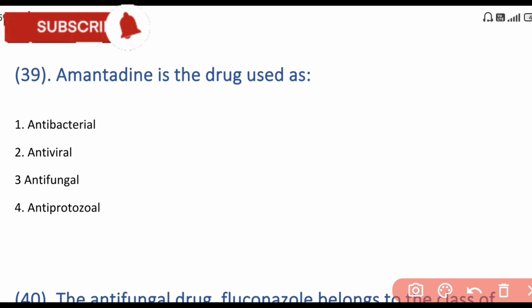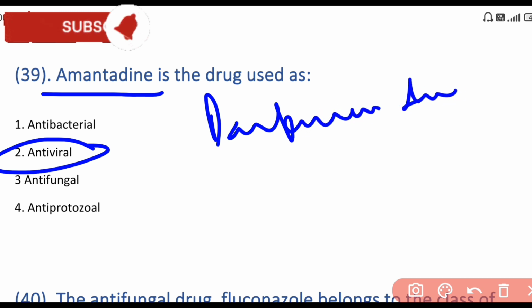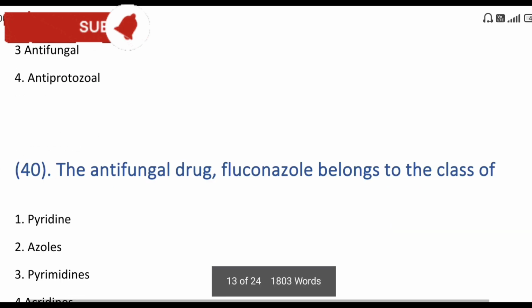Next is amantadine is a drug used as, the answer is antiviral. Amantadine is a drug that is used as an antiviral. Amantadine is also used in Parkinson disease and is also an antiviral drug that is used to treat infection. So the answer is antiviral.